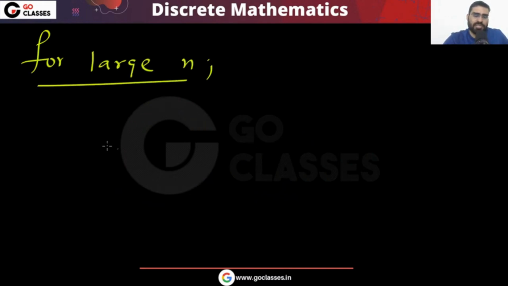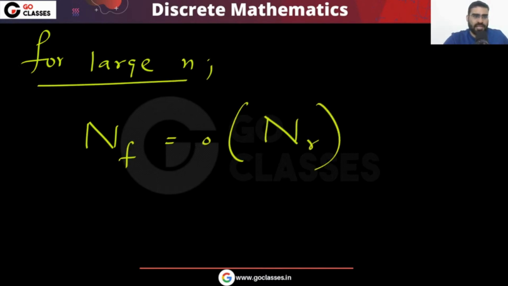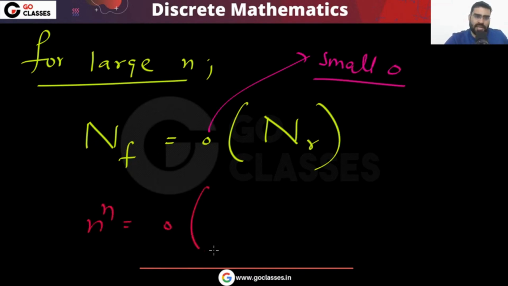So finally, I can say that for large n, the number of functions is a small o of the number of relations. Remember, this is small o. So I can say this n power n is very less than 2 power n square for large values. I hope this is clear.